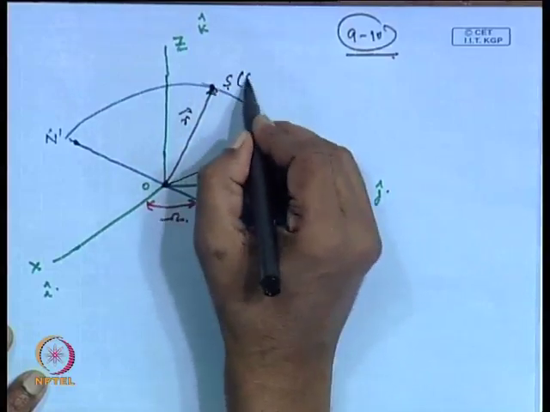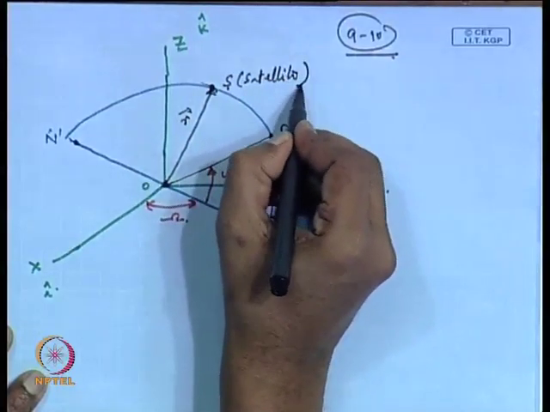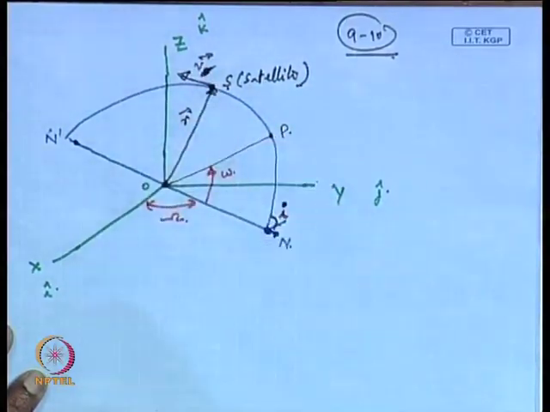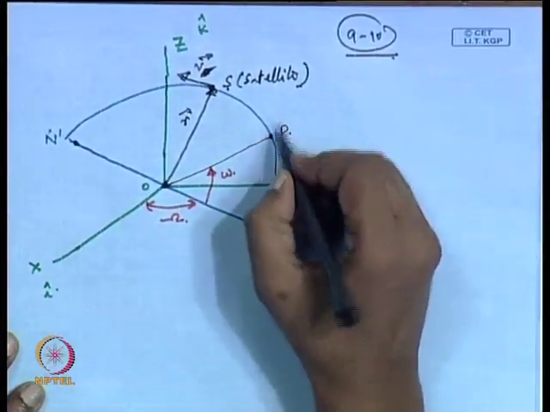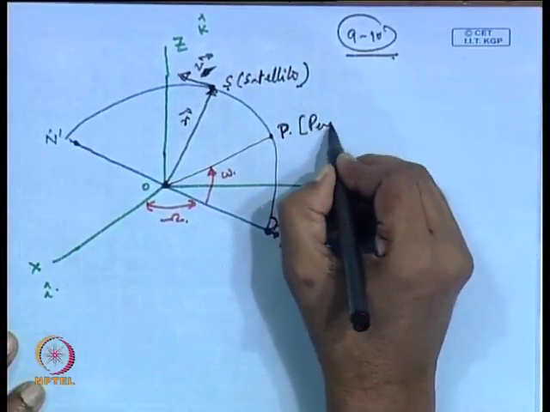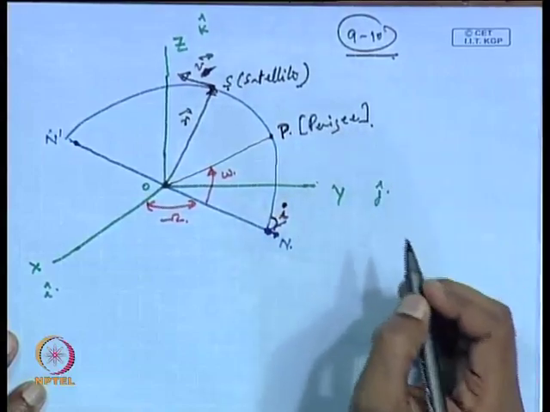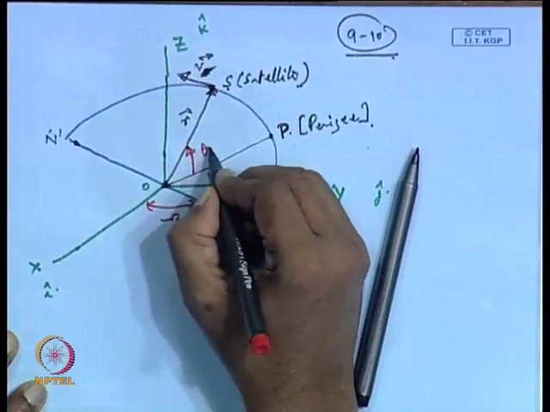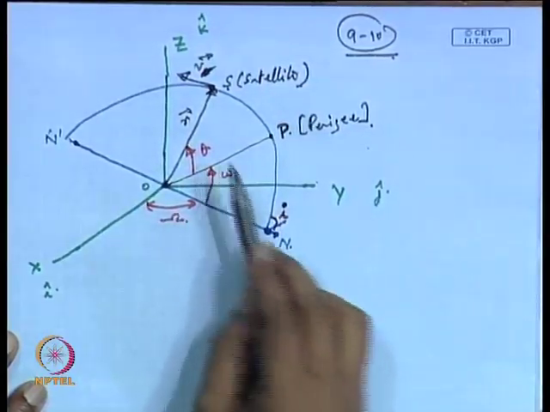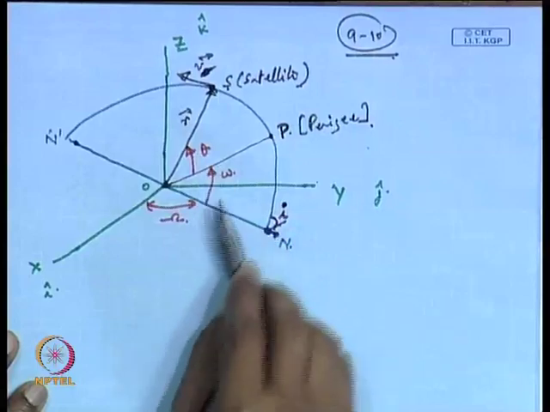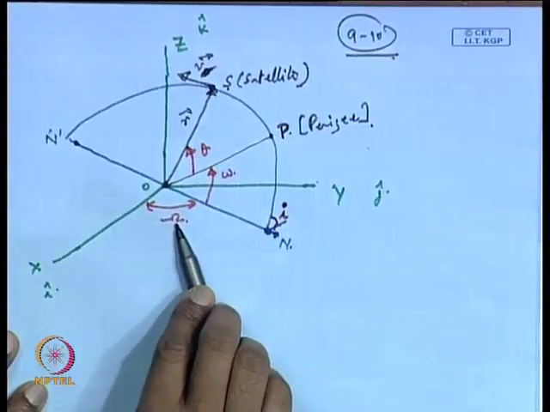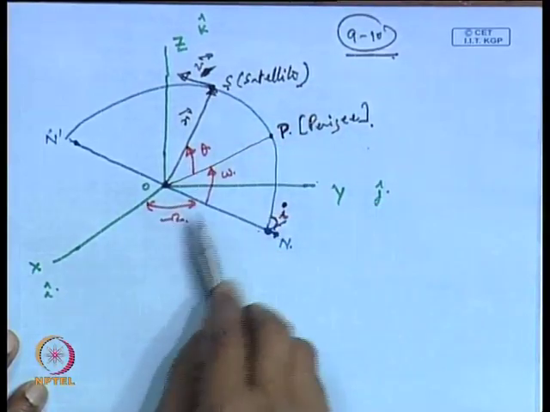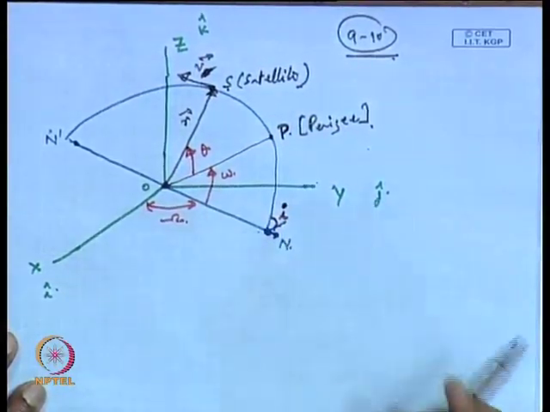So, this is your satellite with a certain velocity v 0, or for the generalized case you can write v, and this is the perigee position. The angle from here to here also needs to be worked out, and this is your true anomaly. These are the three angles. We have already done theta, because we measured theta from the perigee position in the beginning. So capital omega, small omega and this I will be worked out.